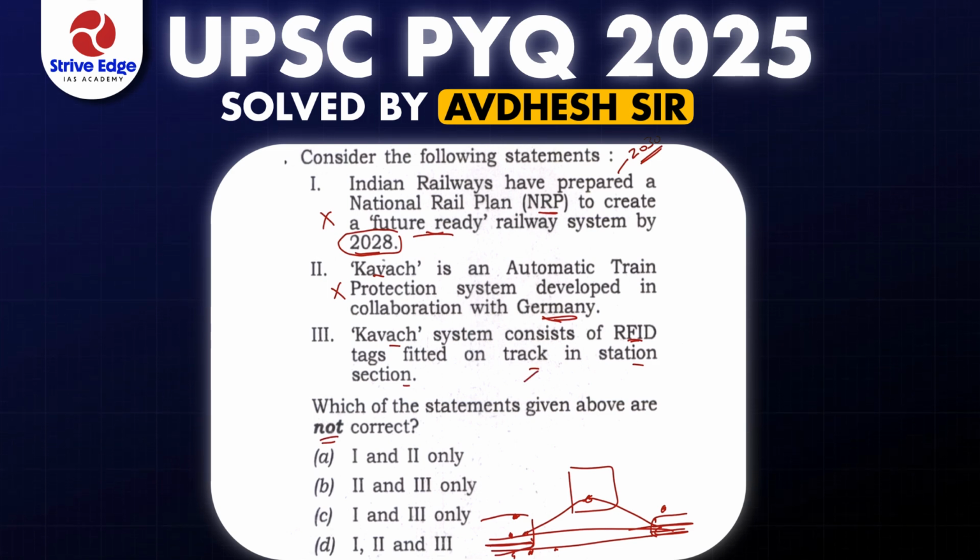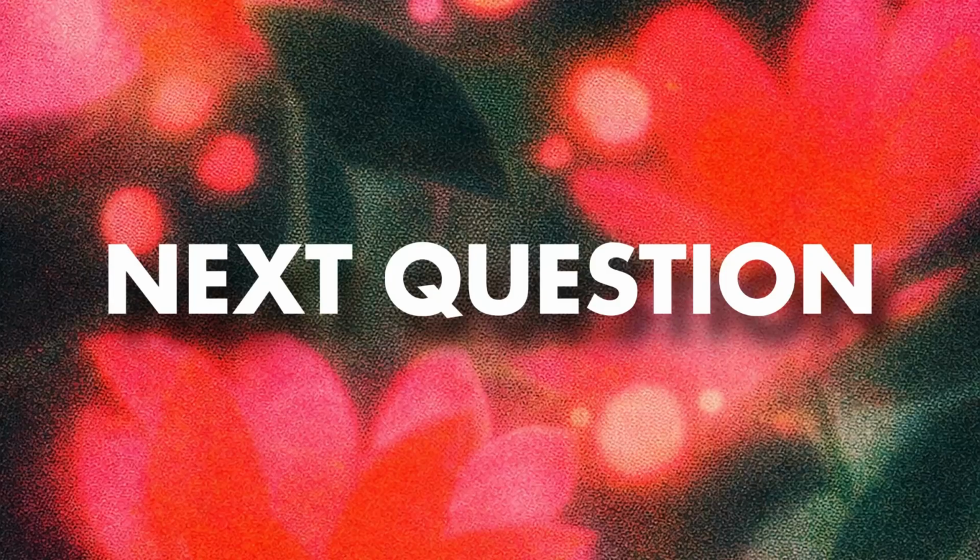So the options which are not correct are statement 1 and statement 2, and our option will be A, which is the correct answer.